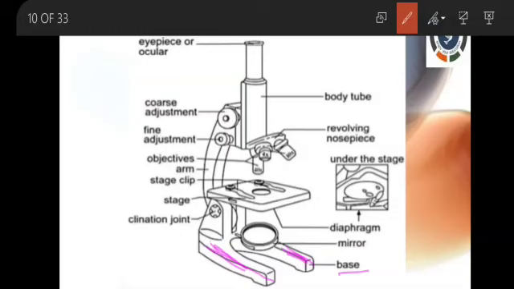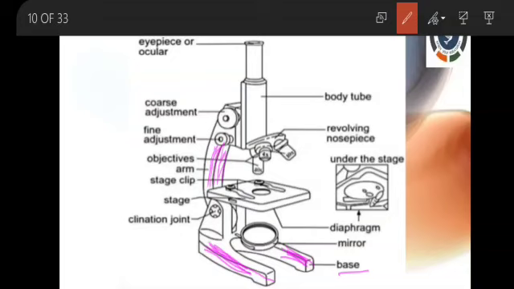It helps hold the various parts of the microscope. So many parts are there, and all the parts are held by this base only. Okay, and another one is the C-shaped arm. Look here, this is the C-shaped arm. Okay, what is the work of the C-shaped arm?